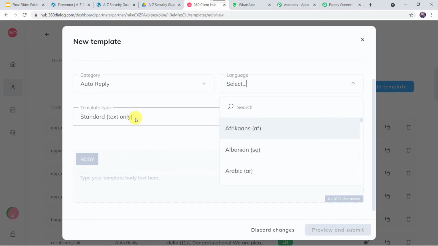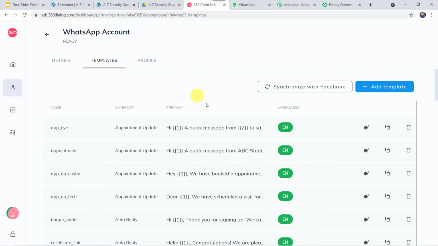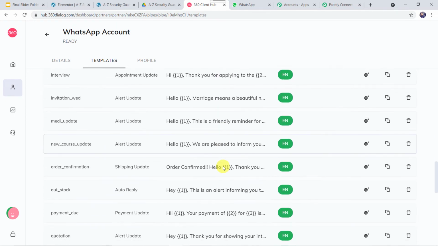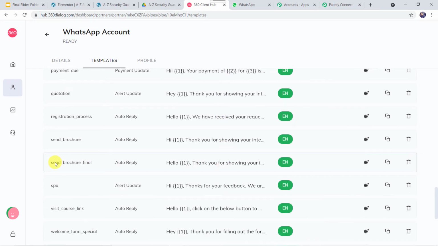You can select the template type over here. And then you can give the body of the template, that is the text that you want to send on the WhatsApp number. Then you have to click on preview and submit, and then it will be sent for approval. And once it is approved by Facebook, then you can use the template for sending the messages on WhatsApp. I'll just close this window. Okay. And now I'll open the template that I have already created and got approved, that is send brochure final. I'll just open this template.